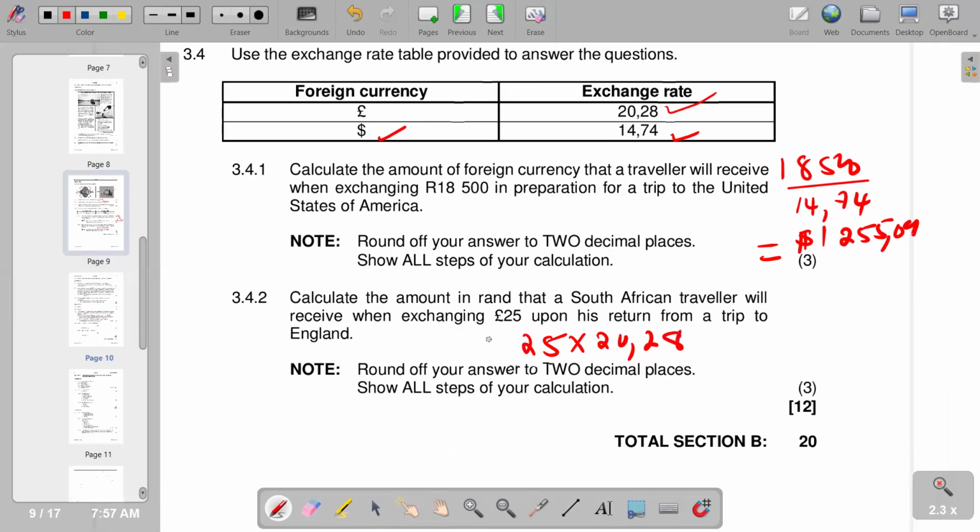Of course, these are pounds, and then you get your answer in rands. So you multiply there, you're going to get 507 rands. Of course, the question specifically requires you to round off to two decimal places, and then also on 3.4.1 to two decimal places.